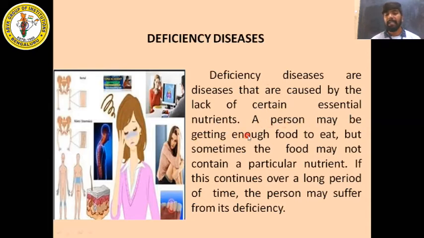A person may get enough food to eat, but sometimes the food may not contain a particular nutrient. A person is getting enough food, but is not consuming nutrient-rich food. If this continues over a long period of time, the person may suffer from its deficiency. So whichever particular nutrient is deficient, you get affected with that particular disease.